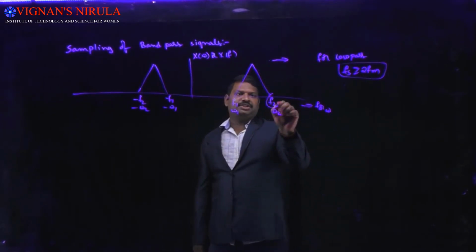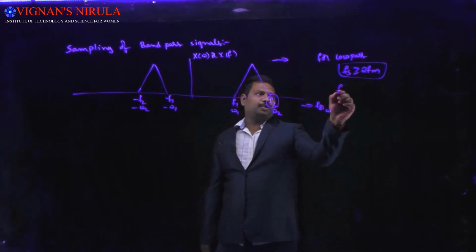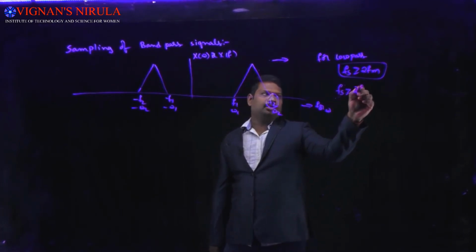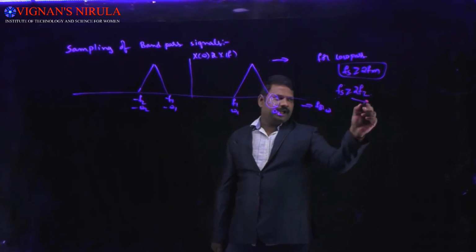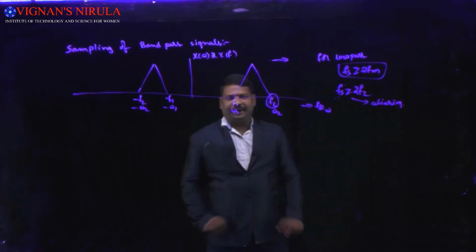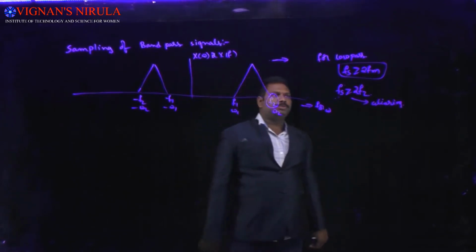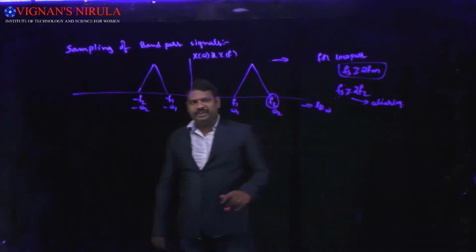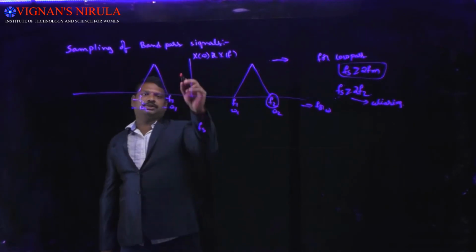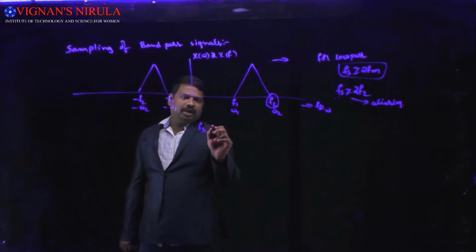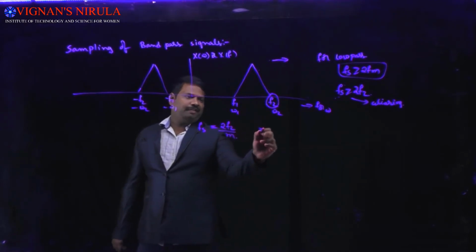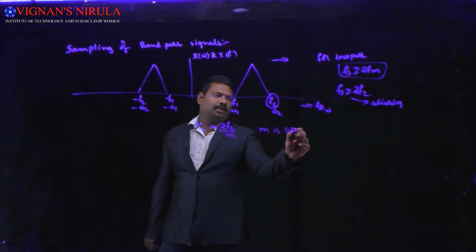The maximum frequency here is f2. Therefore, when we try to perform the sampling by taking fs greater than or equal to 2fm, we will obviously get the aliasing problem, that is, overlapping of the samples in some cases. Therefore, to overcome that problem, we should always use a sampling frequency for band pass signals equal to 2f2 by m, where m is the largest integer